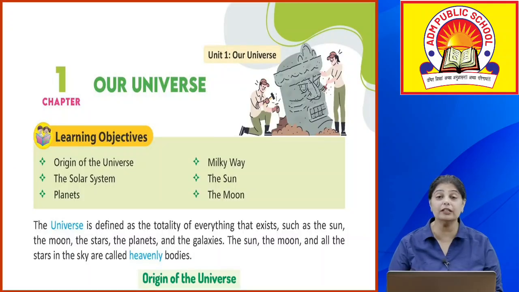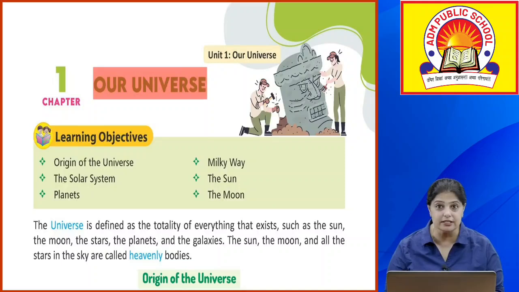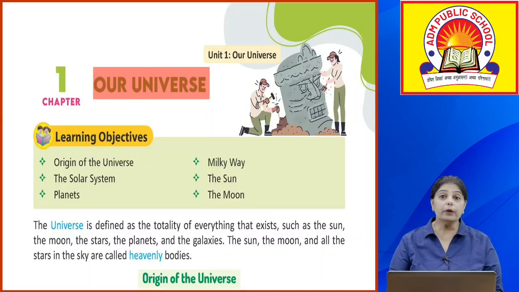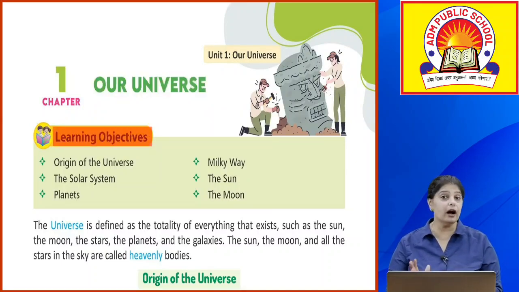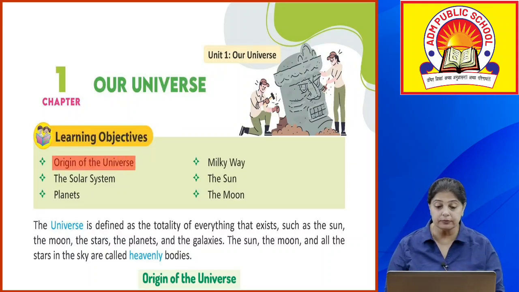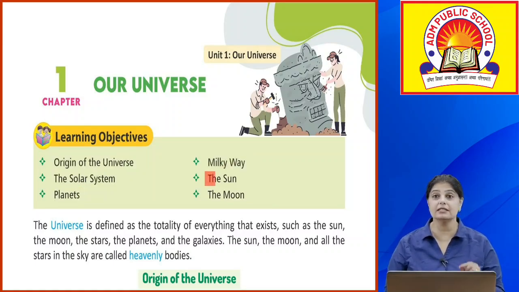Alright, so children, now we are going to talk about the other world. That is the world called our universe. Okay, so what are we going to learn in this chapter called our universe? We are going to talk about the origin of the universe. We are going to talk about the solar system, the planets, the Milky Way, the sun and the moon.